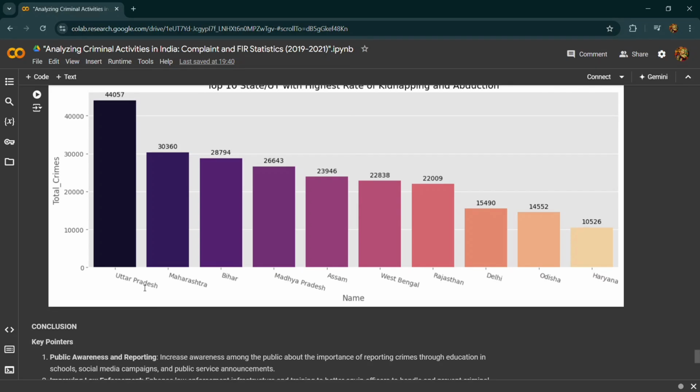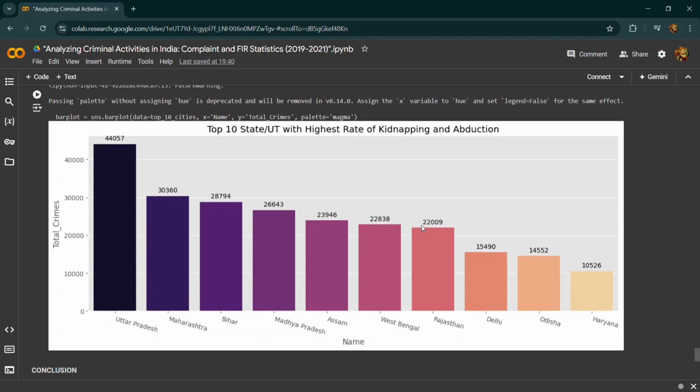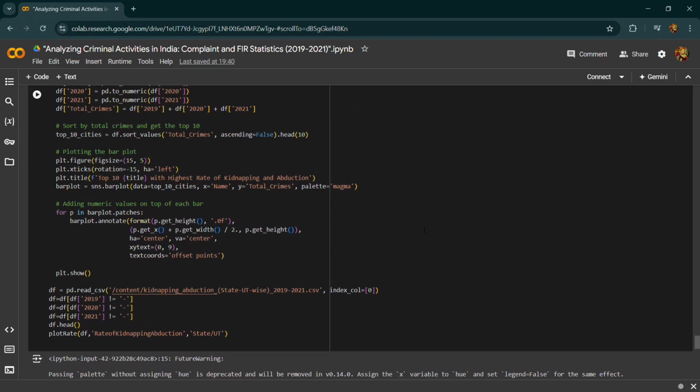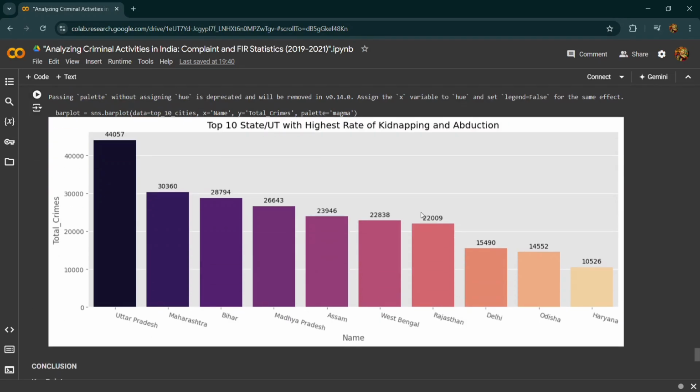Here as you can see, Uttar Pradesh has 44,057 and then Maharashtra has 30,360. Then we have Bihar, which is 28,794, and then Madhya Pradesh has 26,643. So the numeric annotations on the bars make the exact values easily accessible, so that we can identify the top regions, which can help direct resources and strategy for prevention and intervention in areas with the highest crime rates.